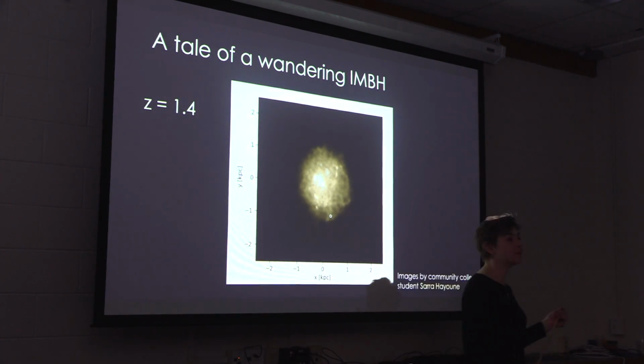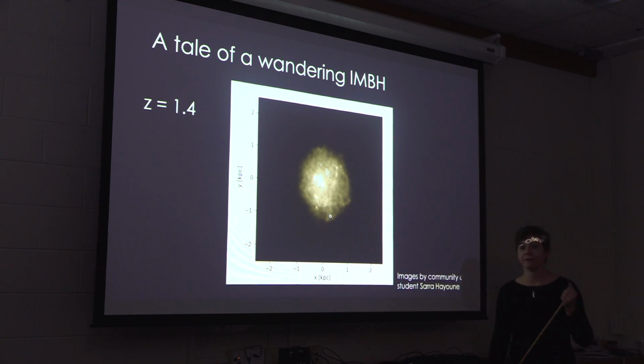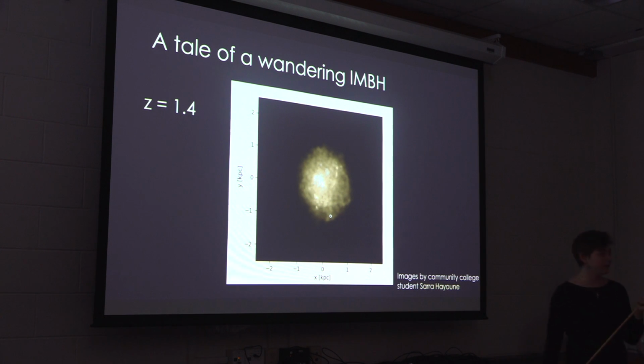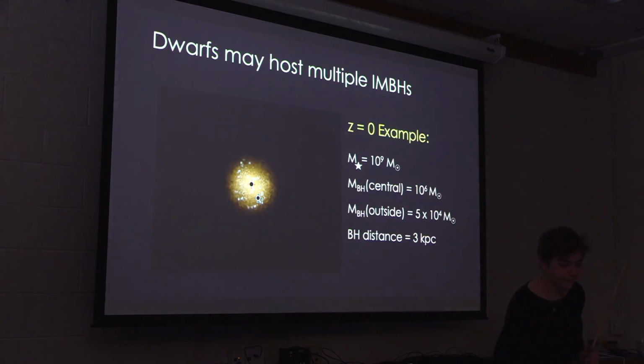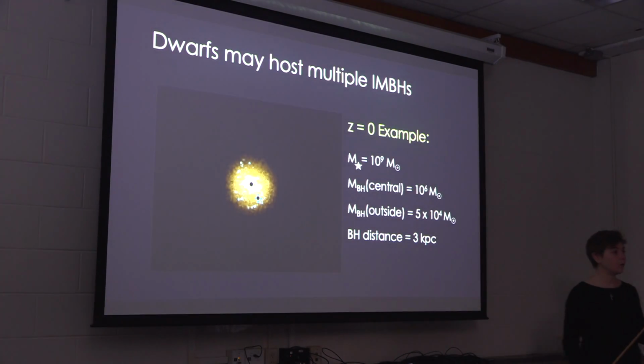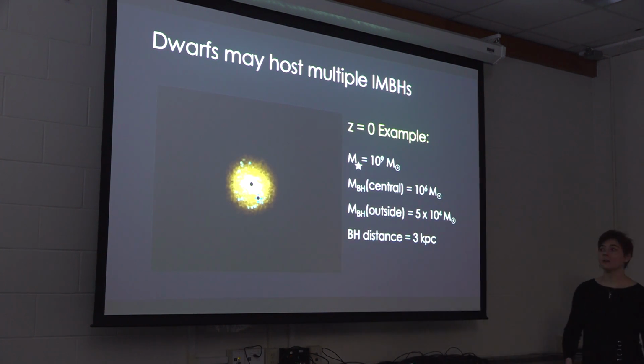And that seems to be the case for all of the galaxies that have off-center black holes. It's that they form in the center. There's a merger, usually with another dwarf, that perturbs the galaxy and makes a big mess. And as a result, the black hole ends up wandering in the outskirts. In some cases, there's more than one black hole in a dwarf galaxy. So in this case, there's a central one with a mass of about 1 million solar masses, and there's one on the outside with 50,000 solar masses.